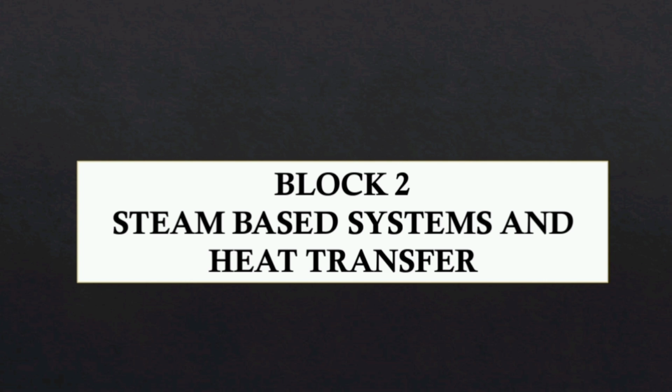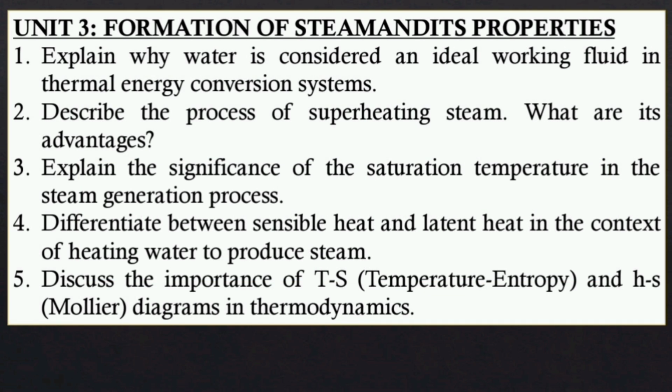Block 2 is steam-based systems and heat transfer, in which unit 3 is formation of steam and its properties. First question is explain why water is considered an ideal working fluid in thermal energy conversion systems. Describe the process of superheating steam. What are its advantages? Explain the significance of the saturation temperature in the steam generation process.